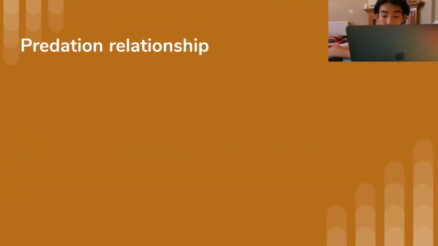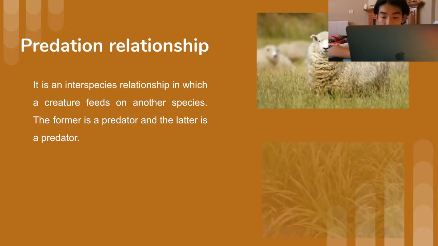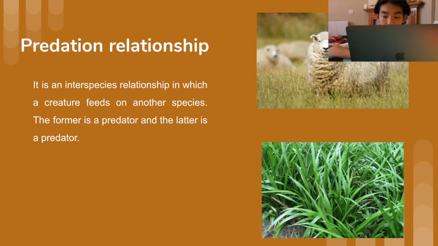Predation means a creature feeds on another species. The former is prey and the latter is a predator. An example of a predation relationship could be sheep and grass. There is no competition for resources between them.